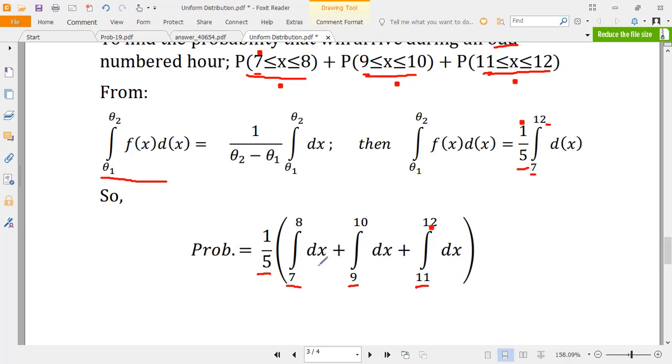These are the three possible alternatives within our given range limit, all the odd numbered hours. The summation of these will give us our required probability.